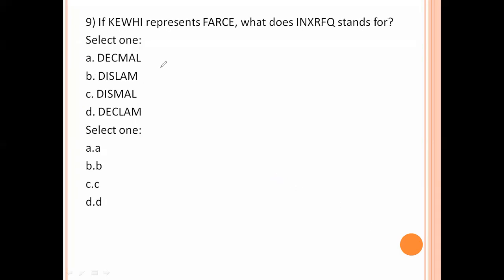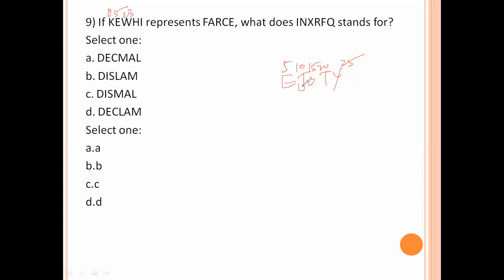If KEWHI represents FA or CE, what does INX or FQ stand for? First here we write EJOT. E stands for 5, 10, 15, 20, 25. JK, K value is 11, E value is 5, T UVW, UVW 21, 22, 23.